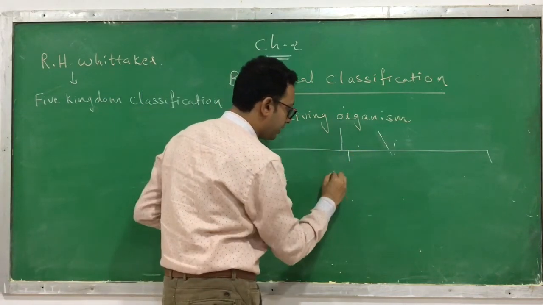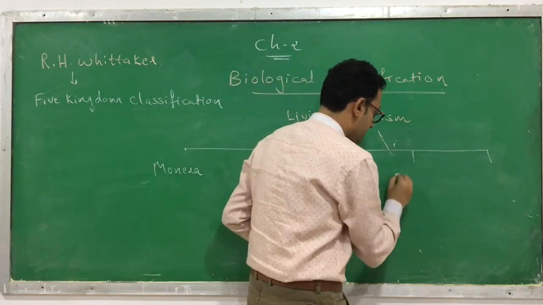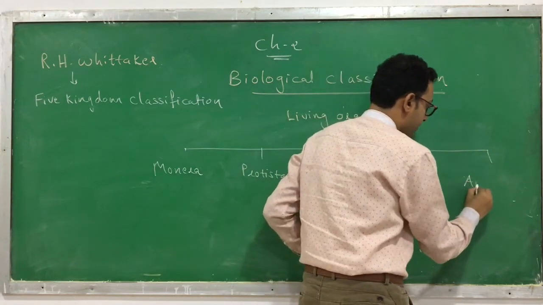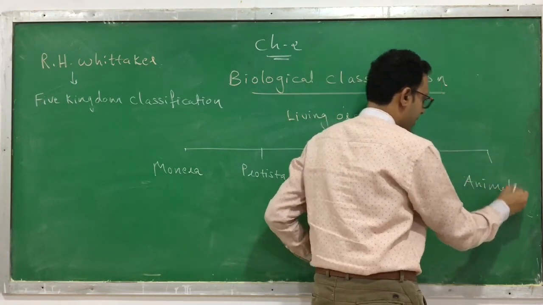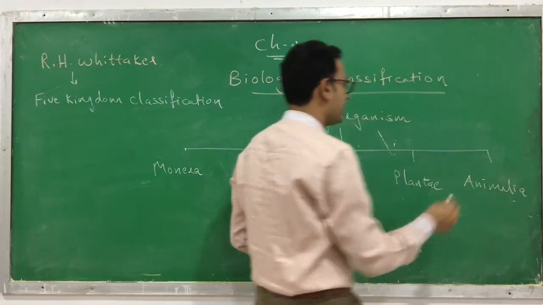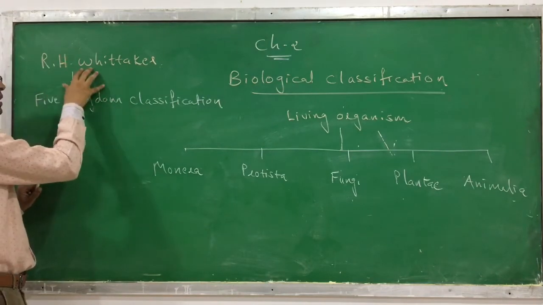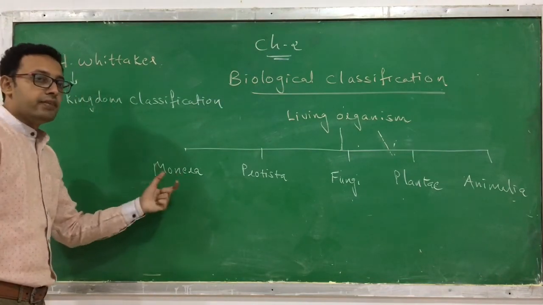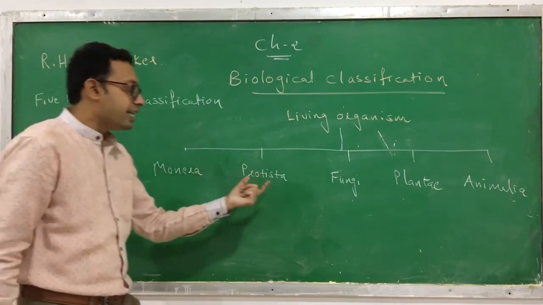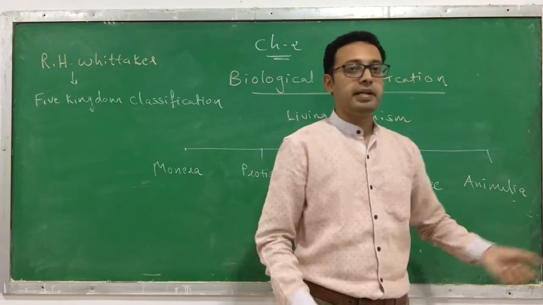Third one is kingdom Fungi. Fourth one is kingdom Plantae. And the fifth one is animal. You can also write it like this, Plantae and Animal. According to Whittaker, or the 5-kingdom classification proposed by Whittaker, the living organisms are classified into 5 kingdoms: kingdom Monera, kingdom Protista, kingdom Fungi, kingdom Plantae and kingdom Animalia.